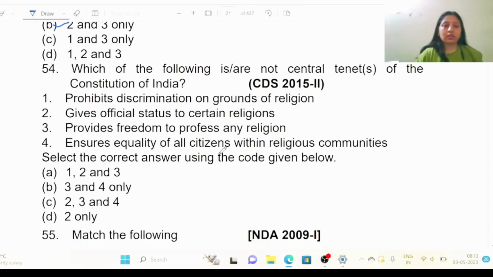Select the correct answer using the codes given below. 1, 2 and 3; 3 and 4; 2, 3 and 4; and 2 only. Tell me what is the right answer. C is the right answer, 2, 3 and 4.